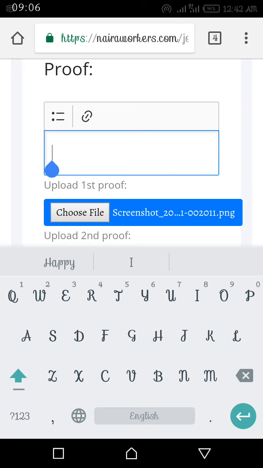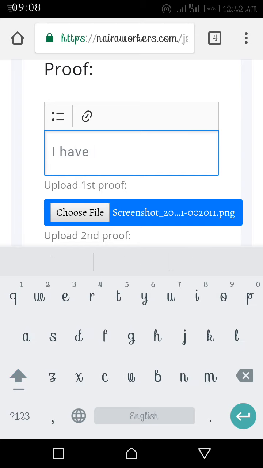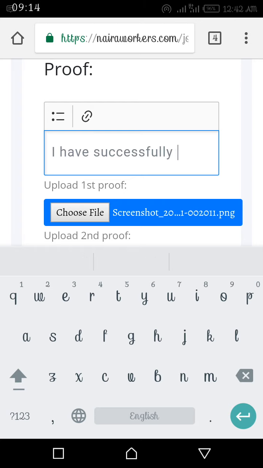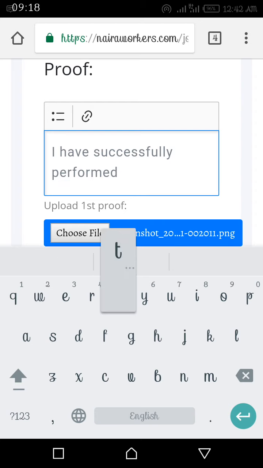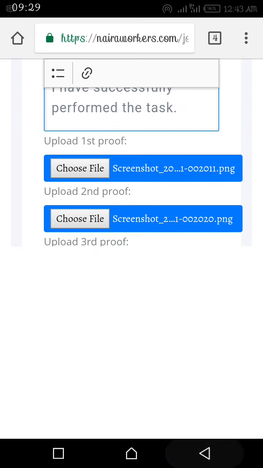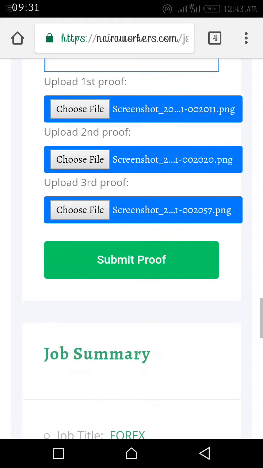Just say I have successfully performed the task. Now when you type something like this, then you click on submit proof.